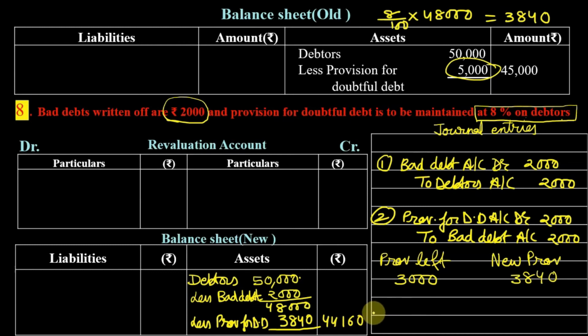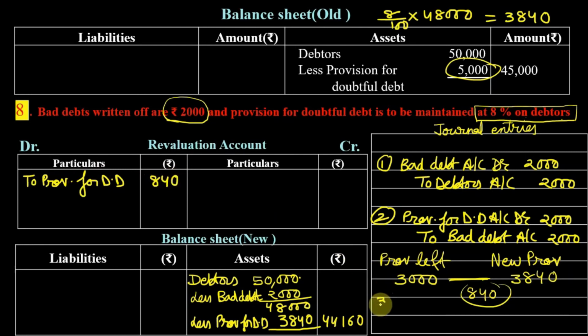Now we have to write the amount of difference between the provision left and the provision which we have to maintain. You can see there is a difference of 840 which we have to keep aside. So we are going to write on the debit side of revaluation account, to provision for doubtful debt. Since 3,000 is already there, we need to create a provision of 840 rupees.